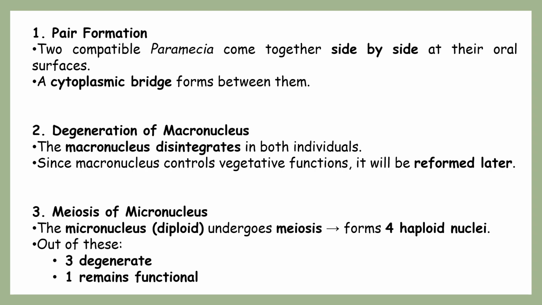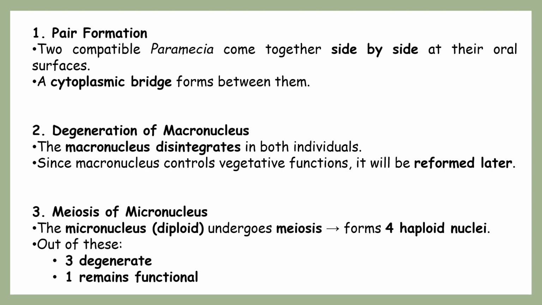First of all, it starts with pair formation. Mostly it occurs in ciliates, so we are studying conjugation with reference to Paramecium. The two Paramecia first come together side by side, towards their oral surfaces, where the oral aperture is present. Towards that area, they combine with each other in a temporary union. After that union, a small cytoplasmic bridge forms between those two Paramecia.